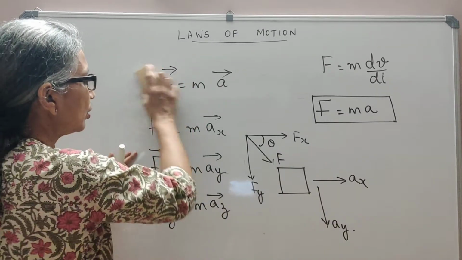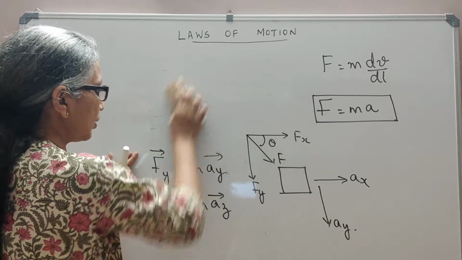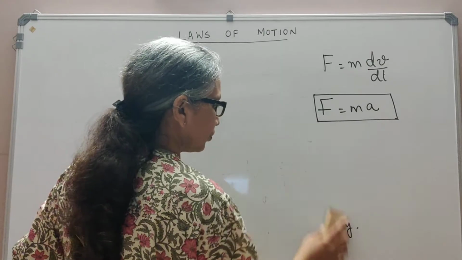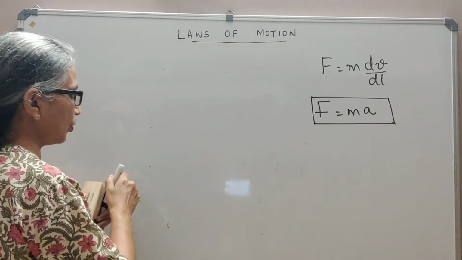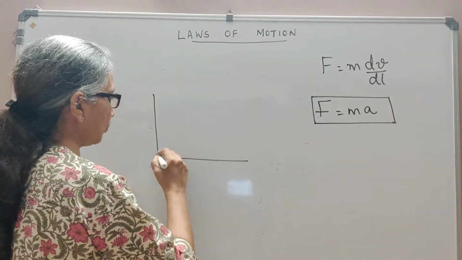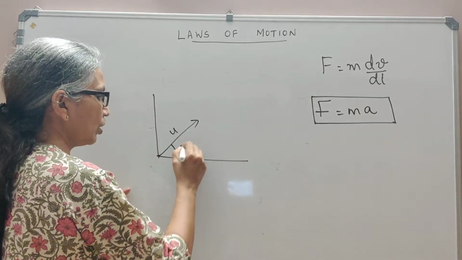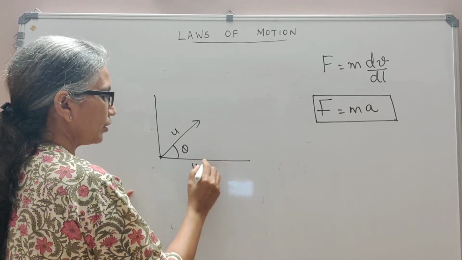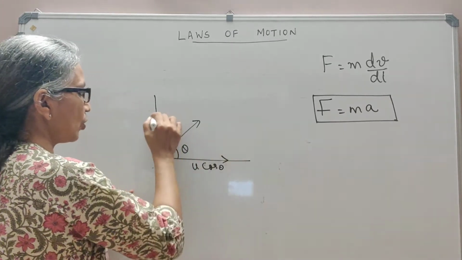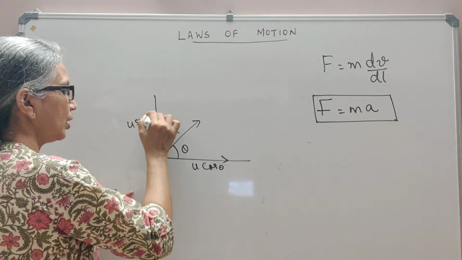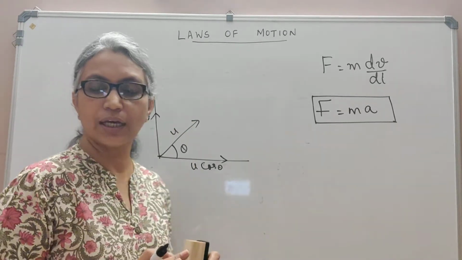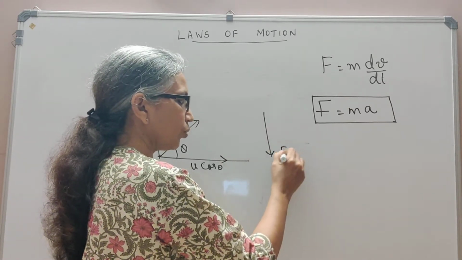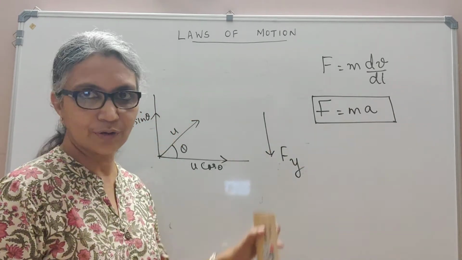In projectile motion, what we discussed was that suppose we project a body with an initial velocity u, so that this component is u sin theta, this is u cos theta. Once it is projected, it is under the action of the gravitational force, and that gravitational force is acting only in the downward direction, which is Fy.